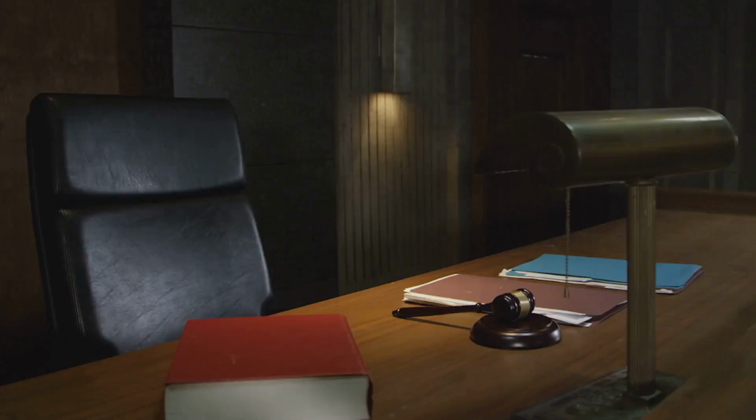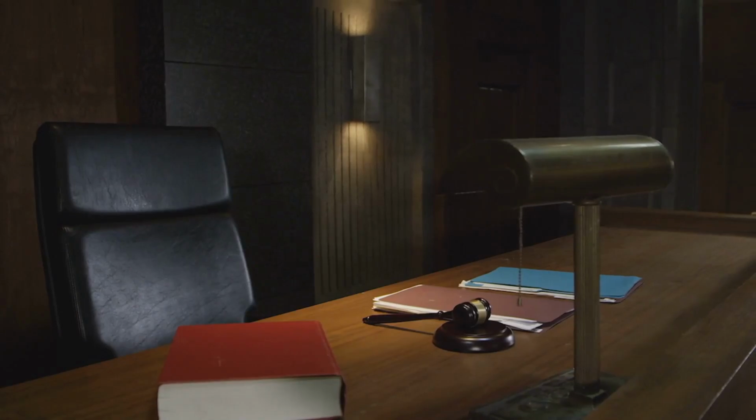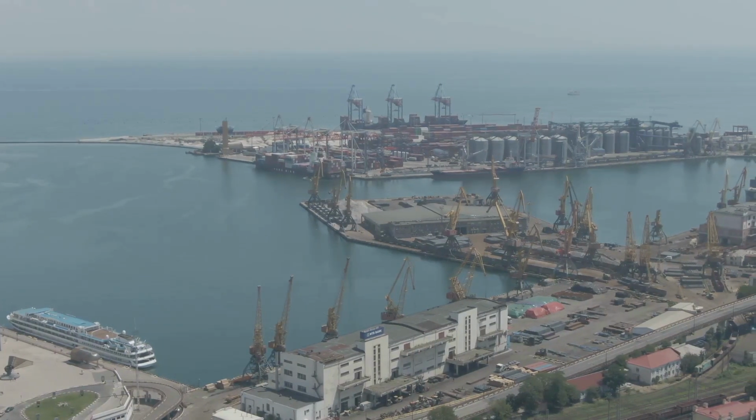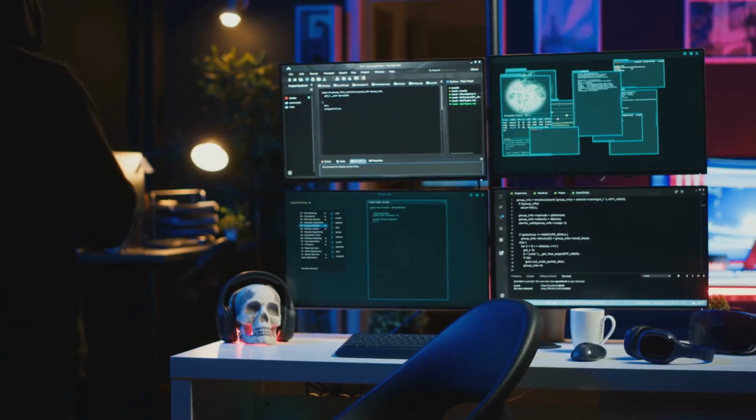Section 10. The future of piracy. New challenges and solutions. Piracy is constantly evolving. As technology changes and new opportunities arise, so too do the tactics and targets of pirates. Cyber piracy, for example, is a growing concern.